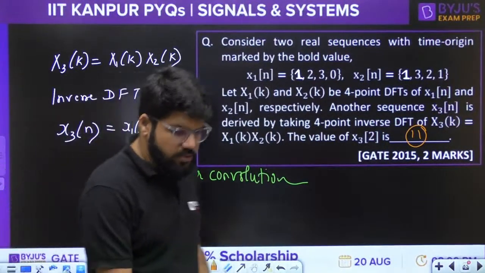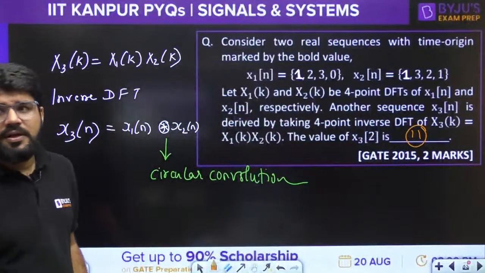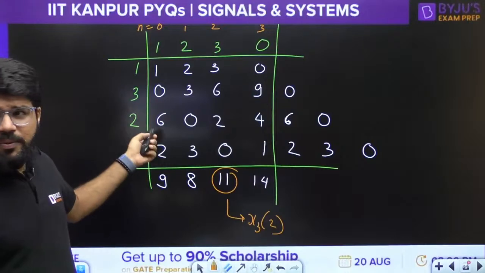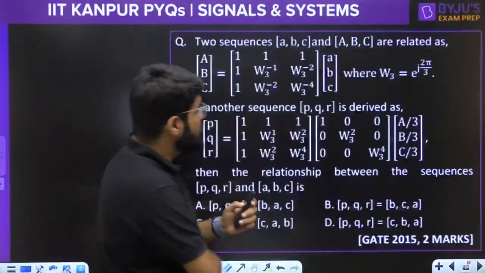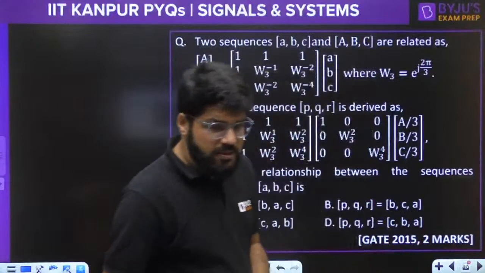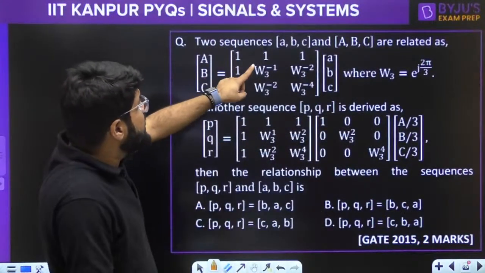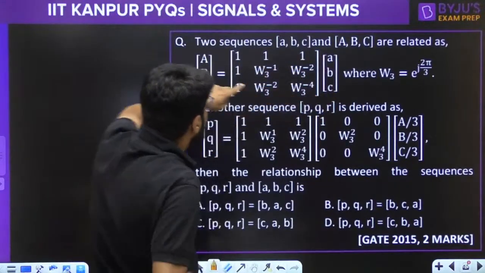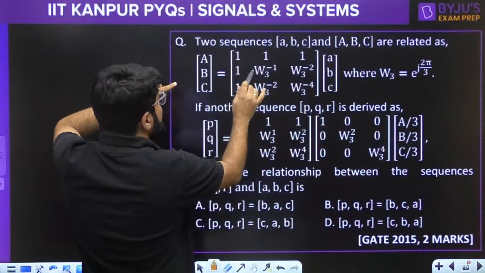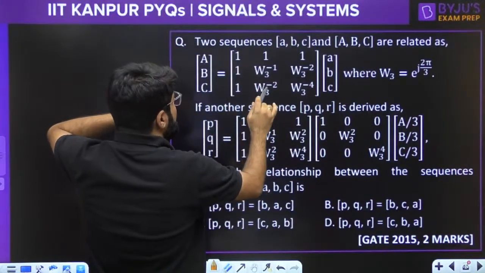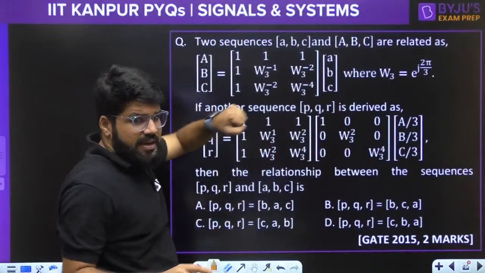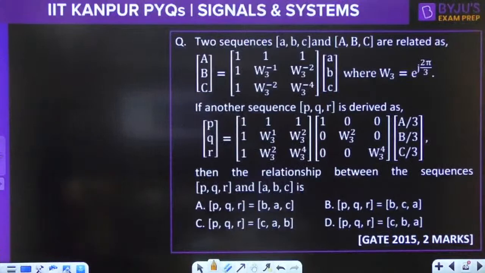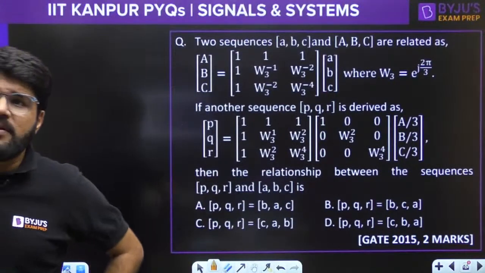Moving ahead to the next question. Because all this can be understood if you have gone through it, as I am very quickly explaining these solutions right now. The next one here is again a GATE 2015, 2 marks question based on DFT. Two sequences a, b, c and capital A, B, C are related. A is a plus b plus c. Now these are the twiddle factors coming up: 1, W inverse, W power minus 2; 1, W power minus 2, W power minus 4, where W_n is e power j 2 pi by n.